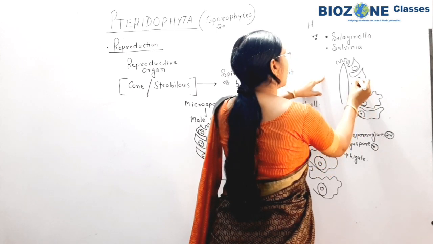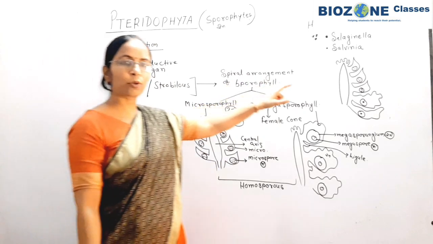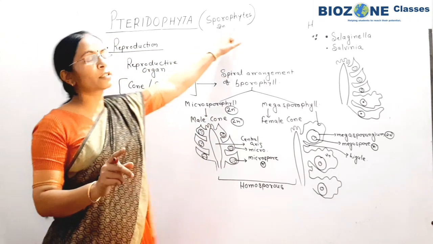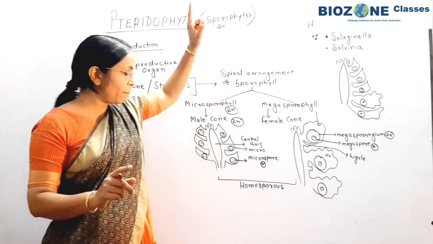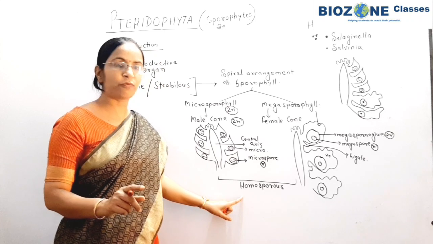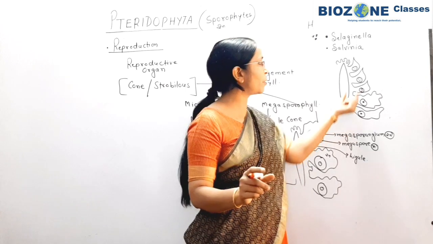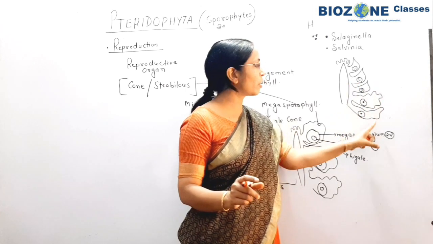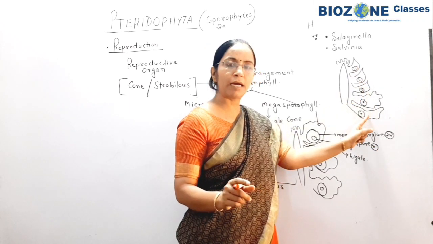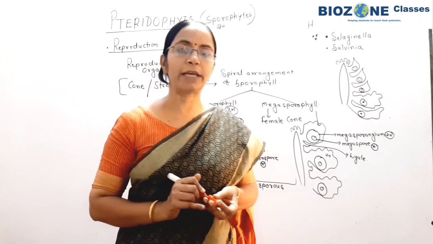Megasporangium में only one spore, megaspore, and microsporophyll show a large number of microspores. So this part you remember, clear है. So now is it clear to all why the pteridophytes' main body is called the sporophyte? Because on the main plant body, male cone or female cone individually are produced in the homosporous form, or in the heterosporous form both types of spores are produced inside one cone. These three are microsporophylls and the lower ones are the megasporophylls. Inside the sporophyll, microsporangium shows the development of a large number of microspores.